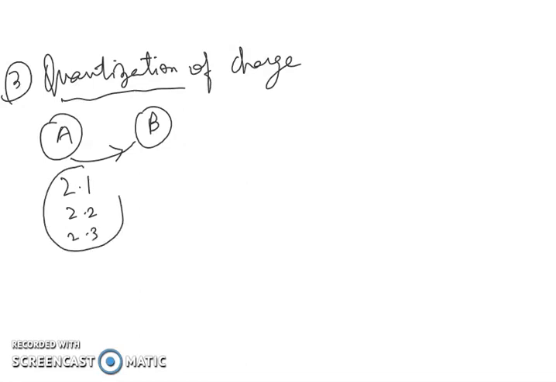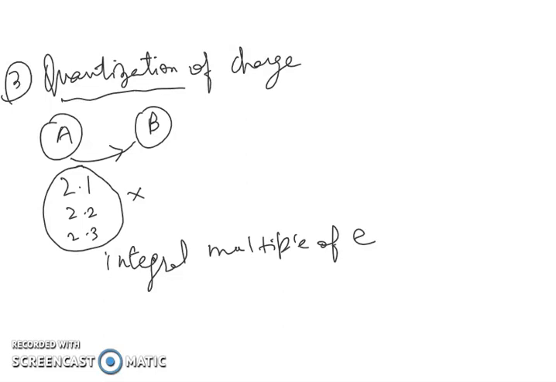This is never possible, because according to quantization of charge, whenever charge transfers from one surface to another surface, that is always an integral multiple of e. e is here the electron charge.